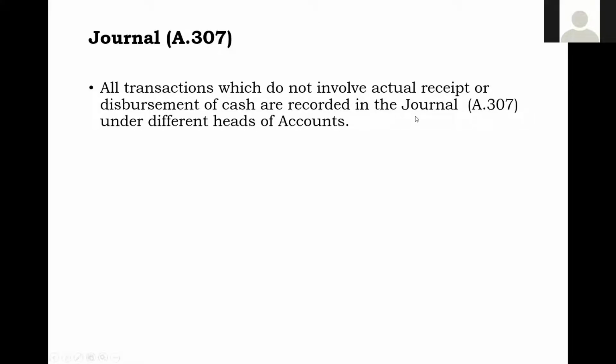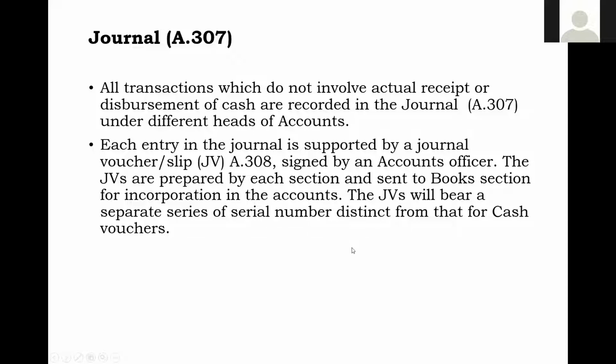All transactions which do not involve actual receipt and disbursement of cash are recorded in the journal under different heads of accounts, based on the transaction, to which head it should go, it will be debited or credited. Each entry in the journal, as I already told, should be supported by a JV, which will be approved by the accounts officer, or some section officers will also be authorized, because there will be authorization, the limits up to which a person can sign. Suppose if it is the clearance from suspense, lesser powers will be there.